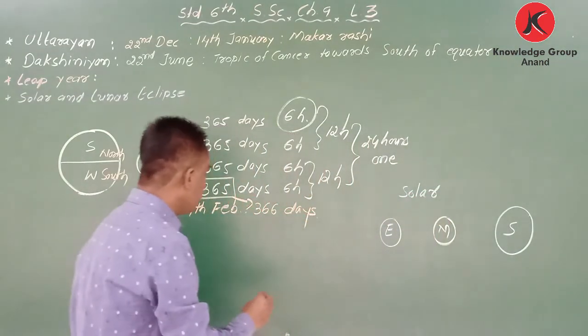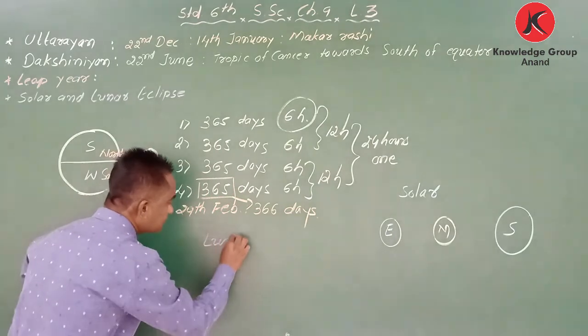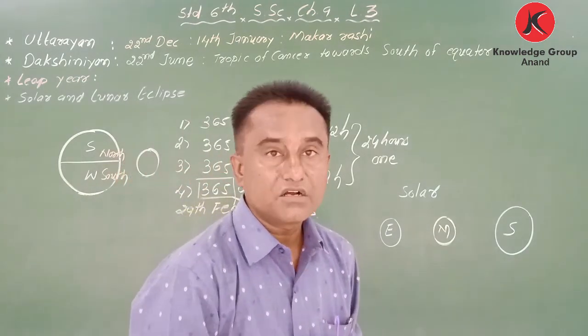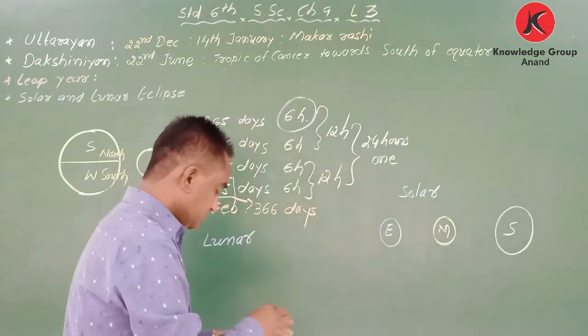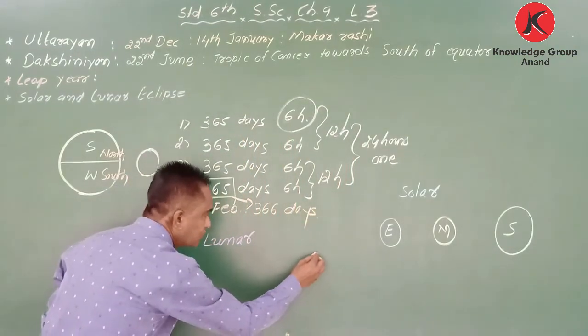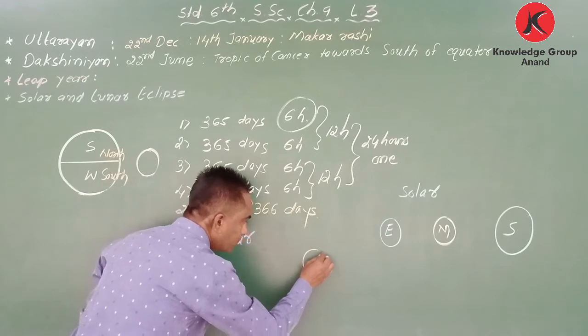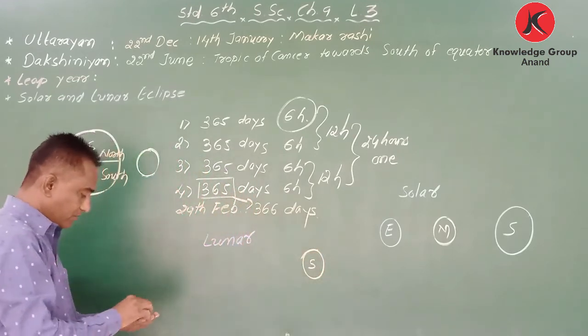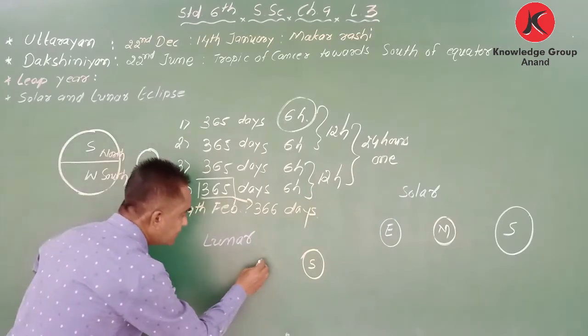While lunar means chandragrahan. Lunar means chandragrahan. Okay, the position of the sun remains as it is only. But here we have changed.